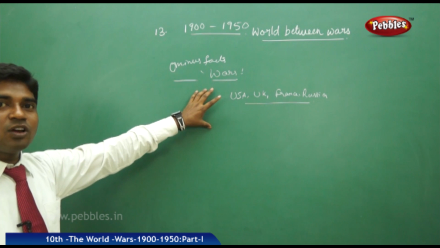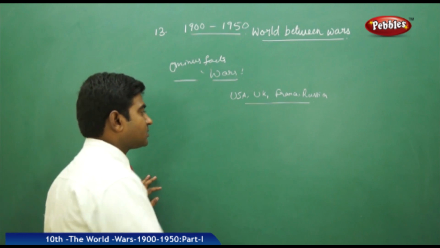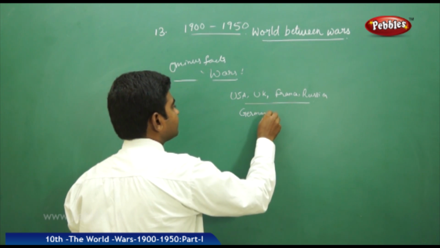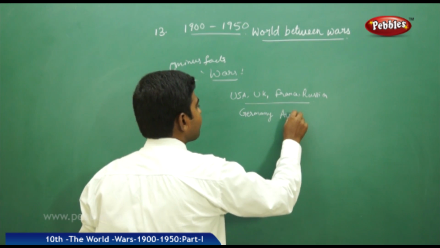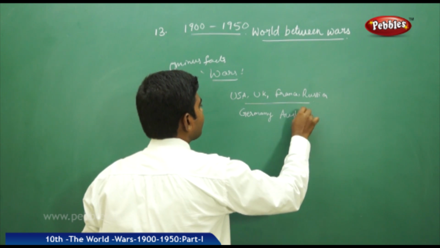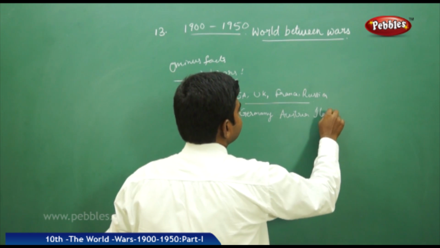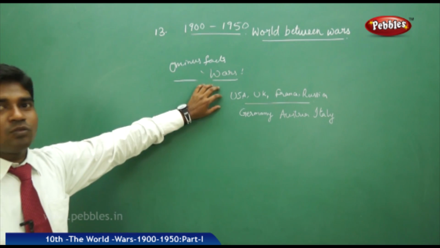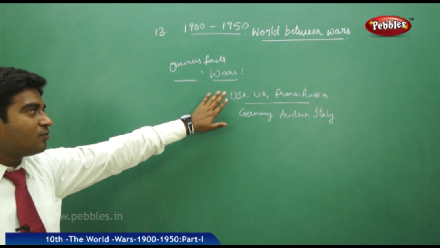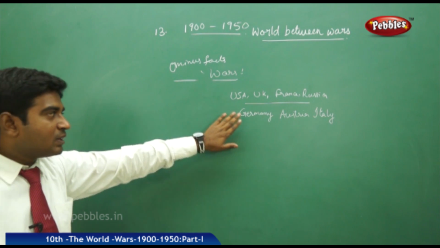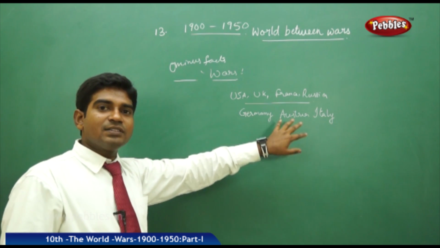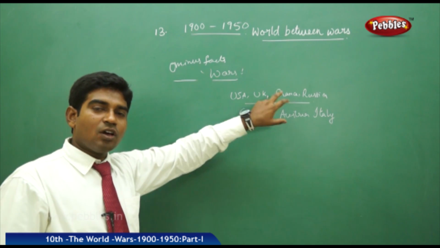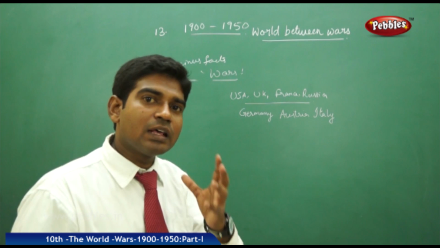For them, another opposite group is there. The other group is Germany, Austria, Italy. These are well advanced countries from the 19th century. These are the countries which got independence in the later part of the 19th century. Now these countries started to get influenced by the Industrial Revolution.